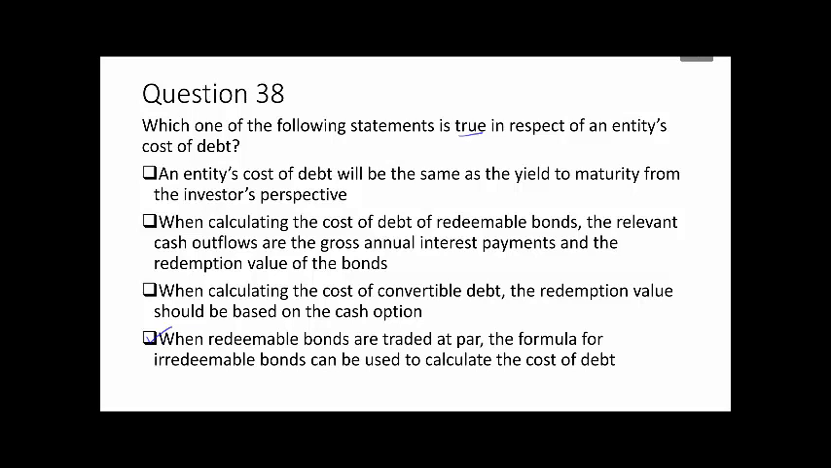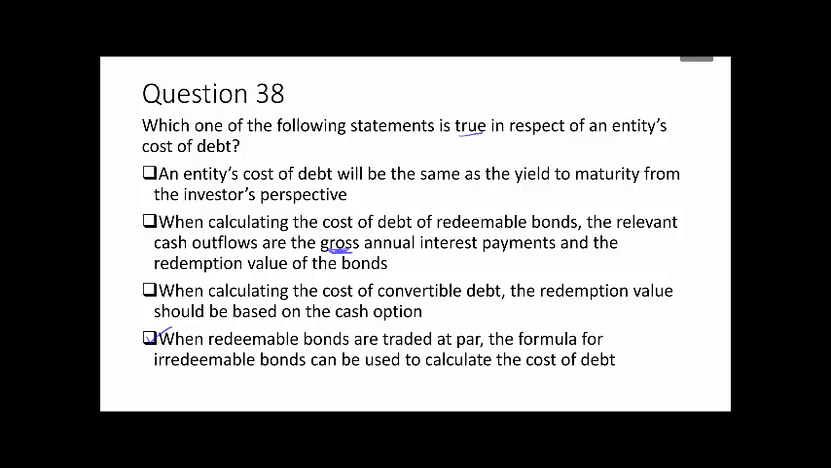So that is incorrect. The second statement is that when calculating the cost of debt of redeemable bonds, the relevant cash outflows are the gross annual interest payments and the redemption value of the bonds. The reason this one again is incorrect is the difference between the gross and net position. So here we would actually be taking account of net annual interest payments, being net of tax.